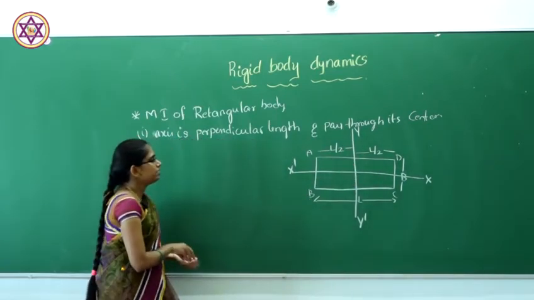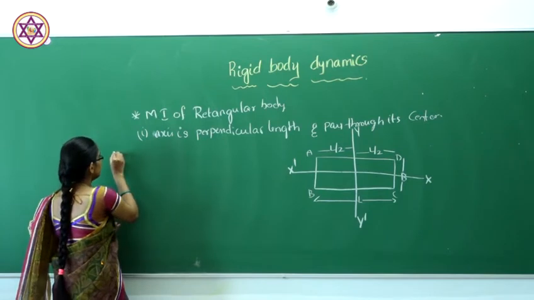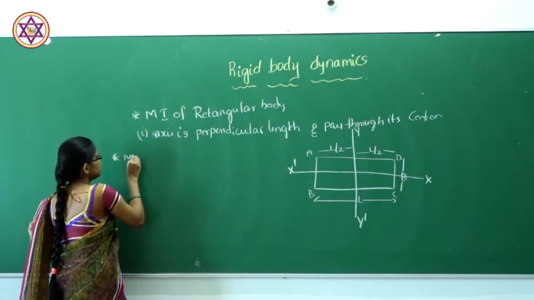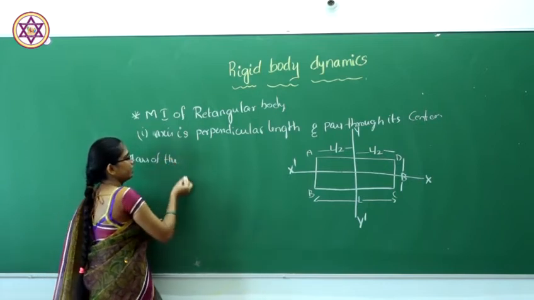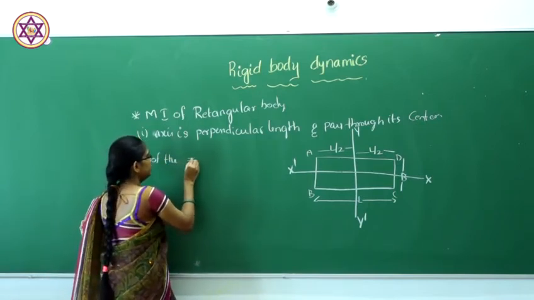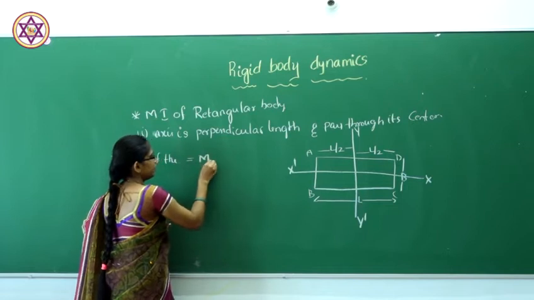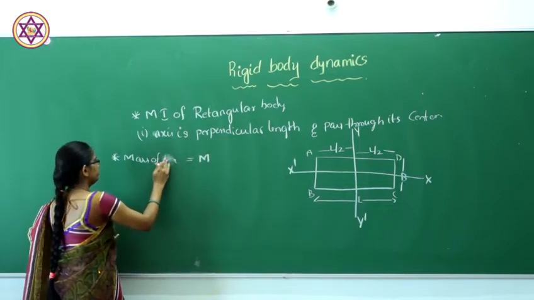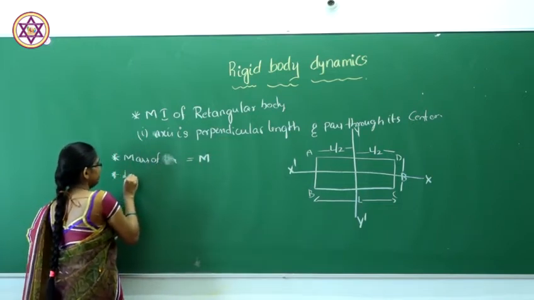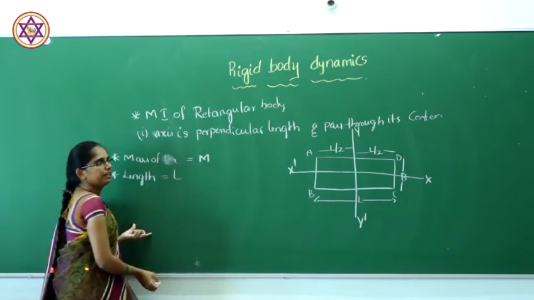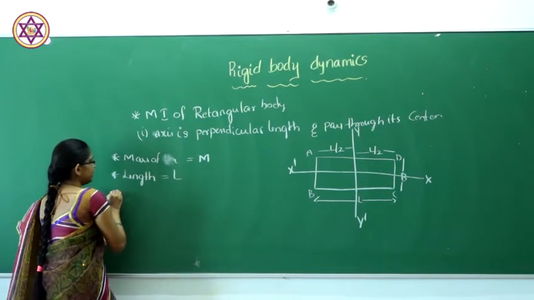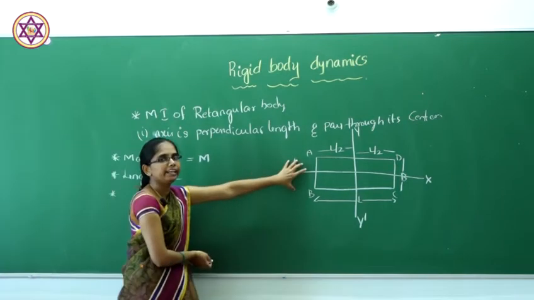The rectangular rigid body has mass M and length L. What is the area of the rectangle?